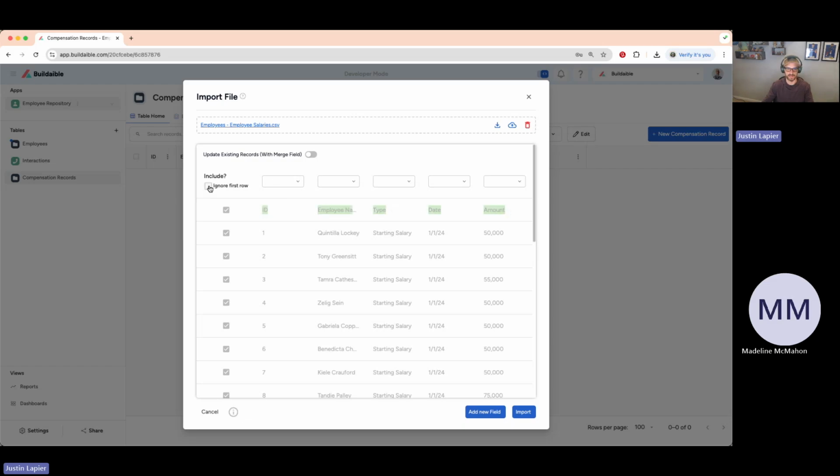So I'm going to click this checkbox right here that says ignore first row, because I don't want to import in ID, employee name, type, date, etc. So I click that, that removes that first row. So now we're just looking at the actual data.